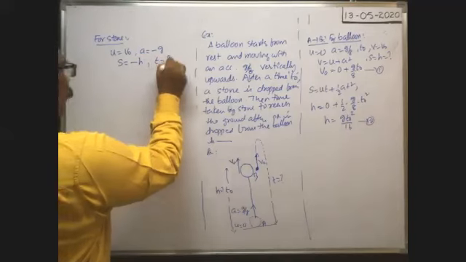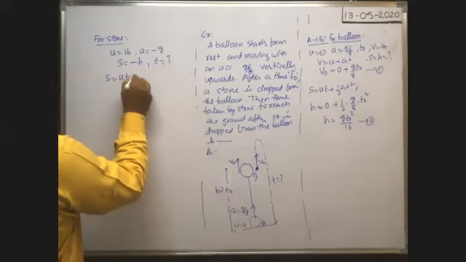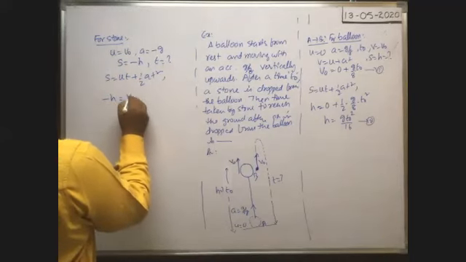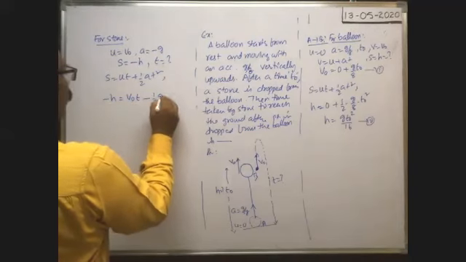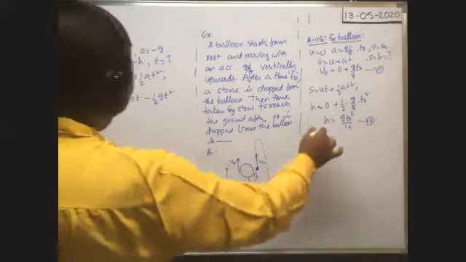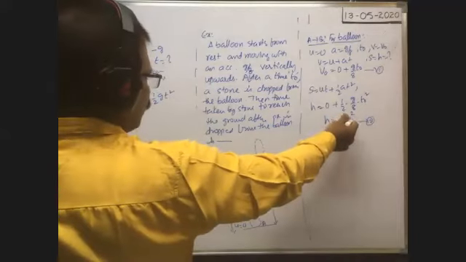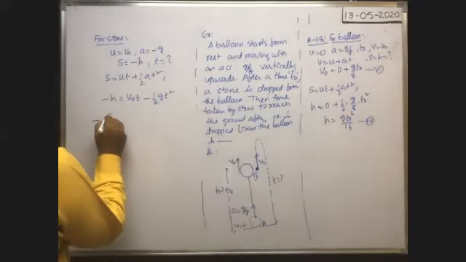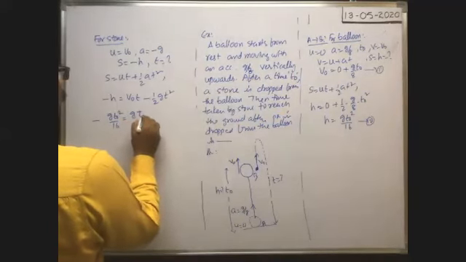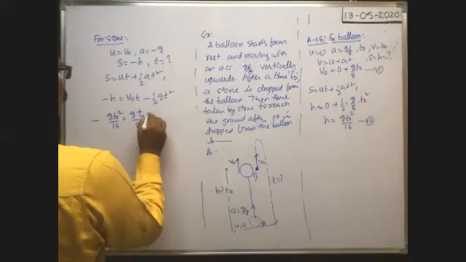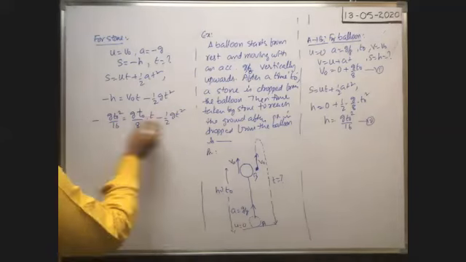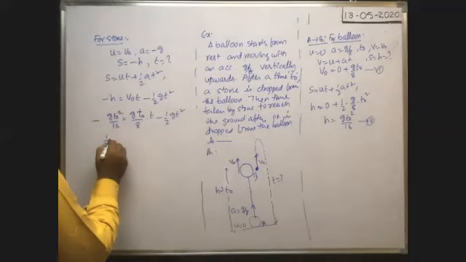Time taken is how much? So from s is equal to ut plus half at square, s means minus h is equal to u, v naught, into t plus half a, a means minus g, into t square. What is h? Because h we imagine, but t naught is given. That's why we have to write it in terms of this. Minus h means minus g t naught squared by 16 is equal to v naught, that is g t naught by 8, into t minus half g t square.